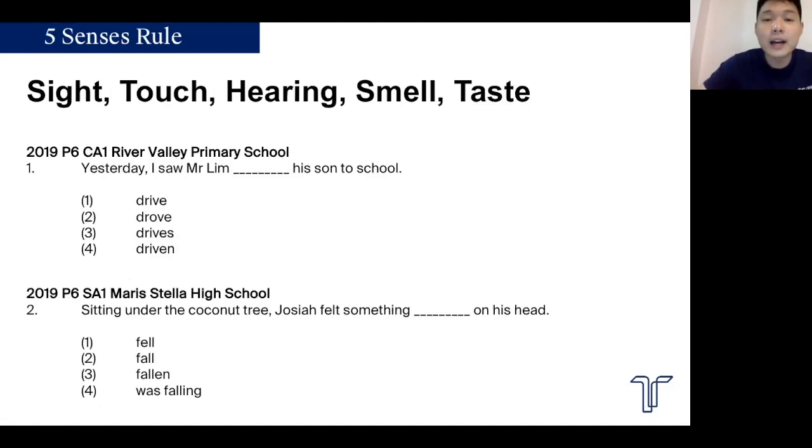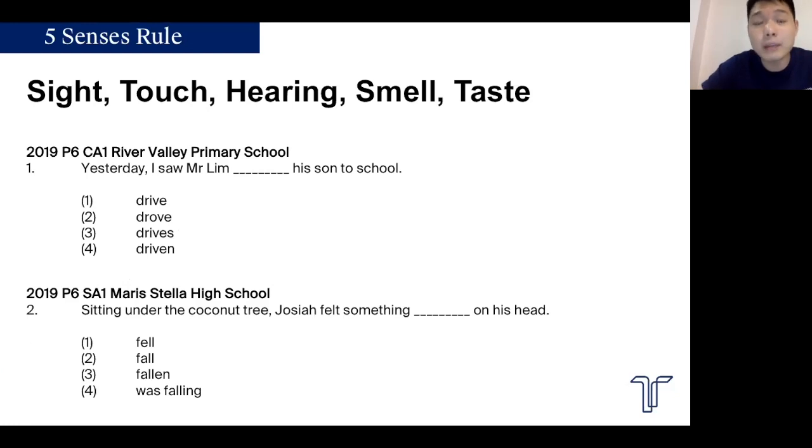After we're done with the tenses, of course, the 5 senses rule is another one I always see being tested: your sight, your touch, your hearing, your smell, for example. So just two simple questions. Yesterday I saw Mr. Lim. Do not get fooled by the word yesterday. Do not look at yesterday and think that it is going to be in the past tense. It has to be drove.